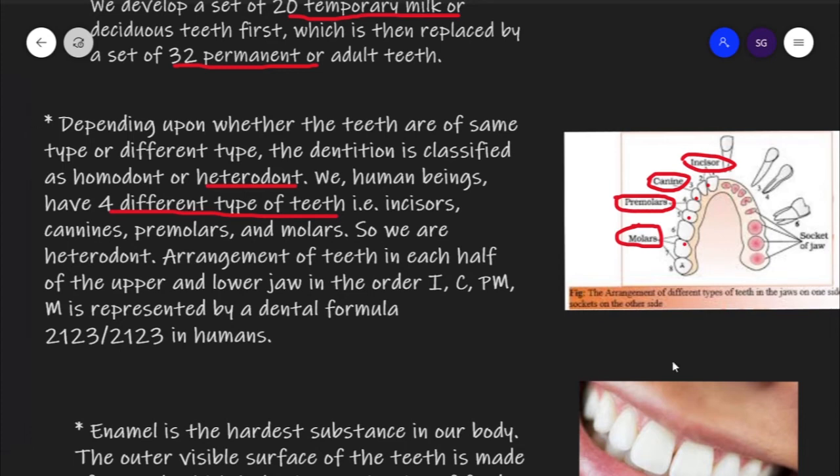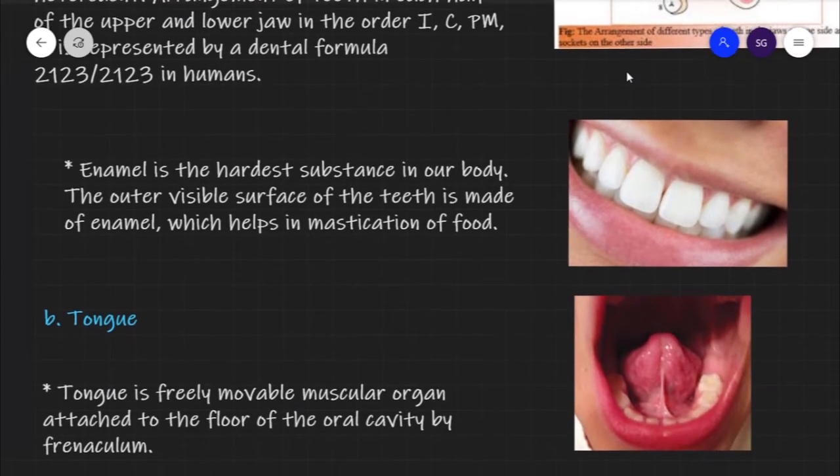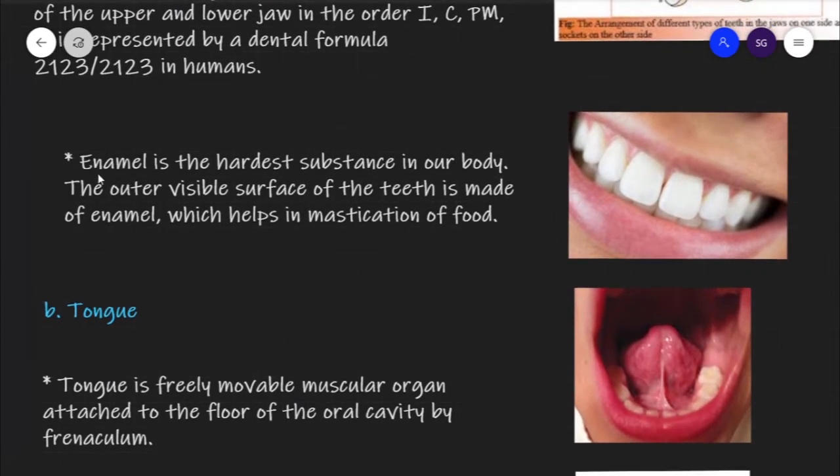These 8 teeth are in the upper half of the alveolar arc and similarly in the lower half of the alveolar arc. So totally we have 8 into 4, 32 teeth. Now one more thing I want to tell you. In our body, enamel is the hardest substance. Enamel is the hardest substance of our body.